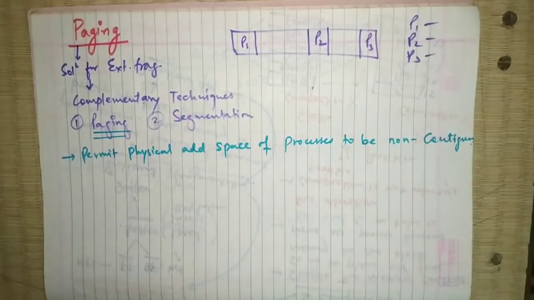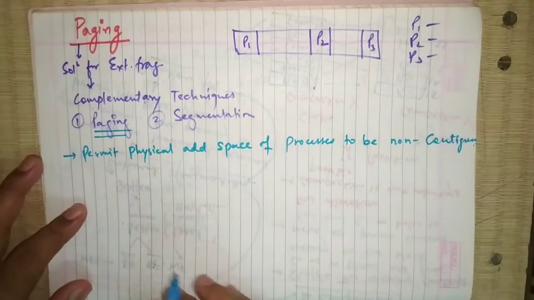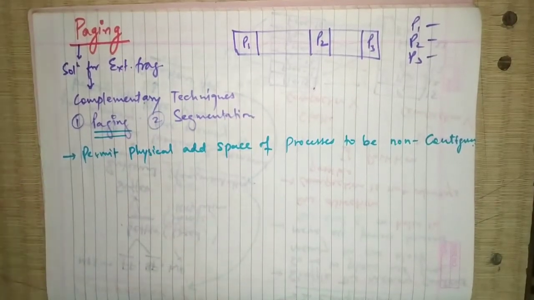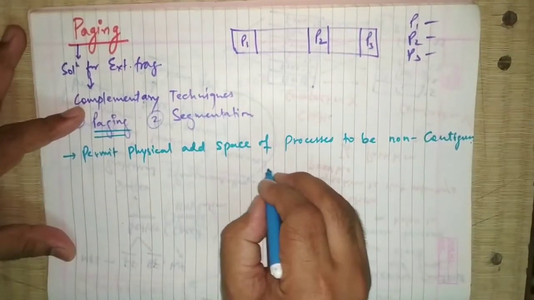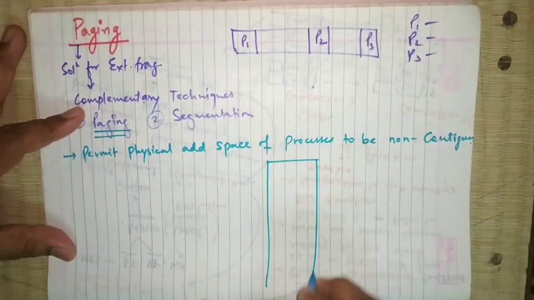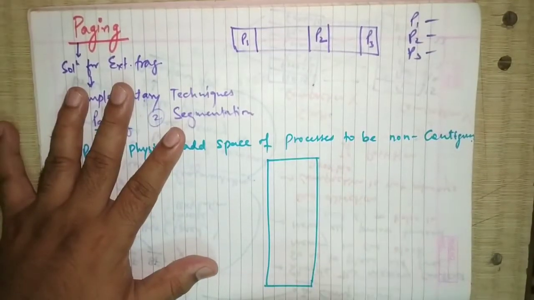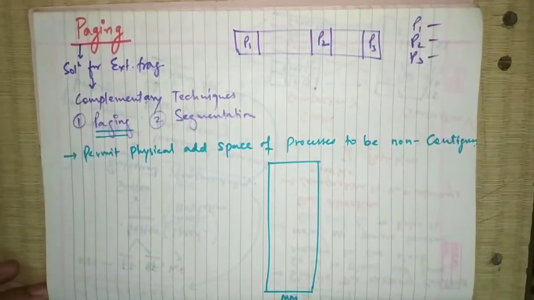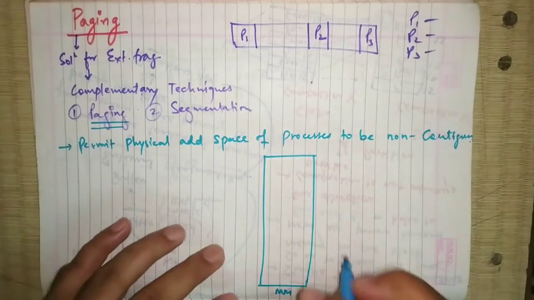What is the idea behind paging is that we are going to divide the main memory also, and we are going to divide the process also. How we are going to divide, just try to understand. Say this is the main memory. I am going to divide this main memory into small, equal size chunks.